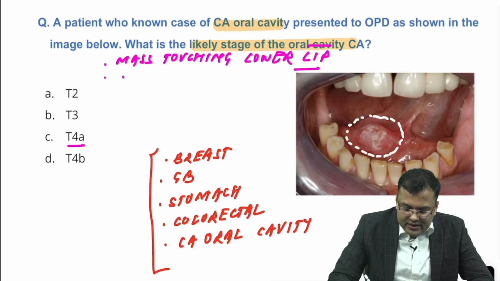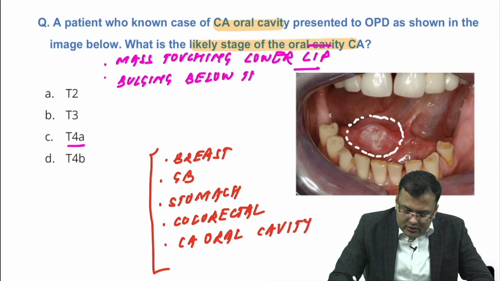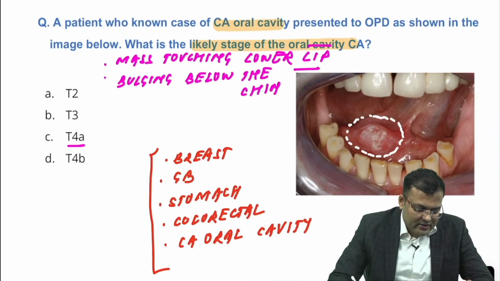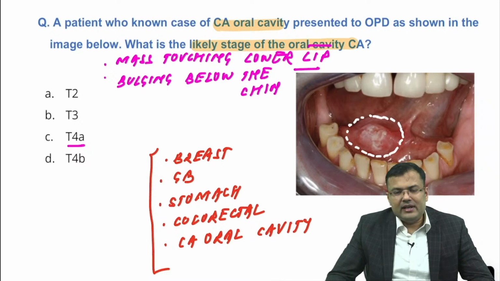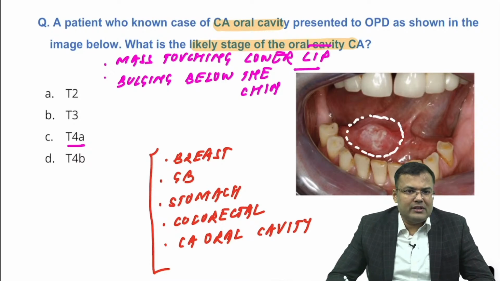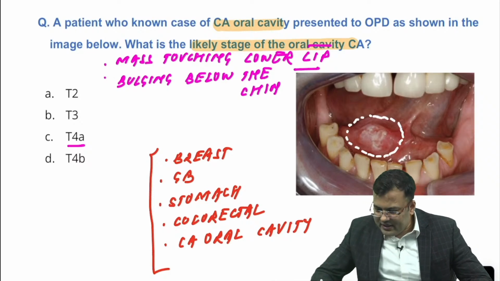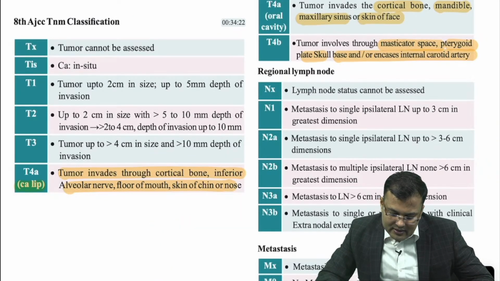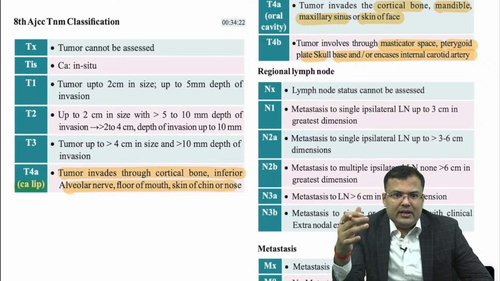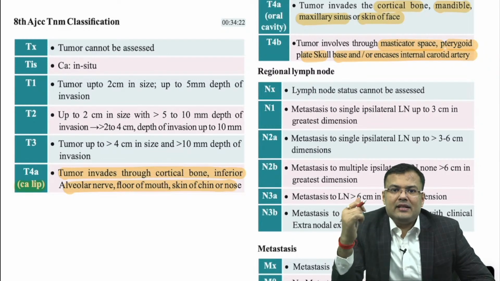Okay, it's bulging below the chin. So bulging below the chin. Clear? The whole floor of mouth was involved, okay. If the whole floor of mouth is involved, mass touching the lower lip, bulging below the chin, you can see here, in this case, since up to T3 the size is included.